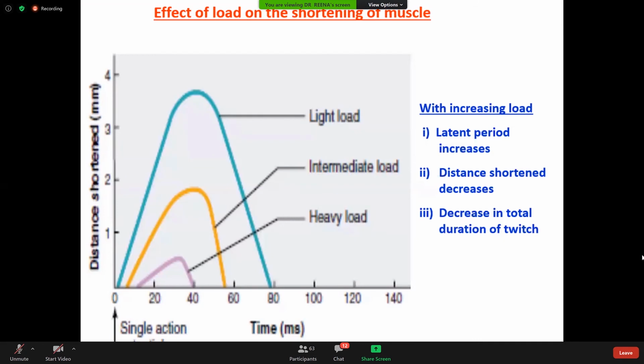If you have the capacity to carry 5 kilos and somebody asks you to carry 10 kilos, you can carry it initially, but after a few minutes you can no longer carry that. This is because of the load on muscle shortening.